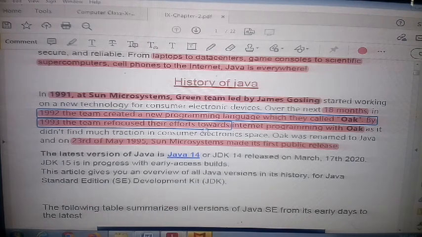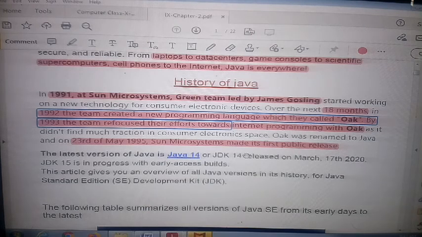after 18 months, one program was created by this person. The name of this program is Oak. And after 1993, this program was made again and modified, and this program ran on the internet. So this program is running on the internet, so this name is also Oak. But on 23rd of March 1995, Sun Microsystems made the first public release.